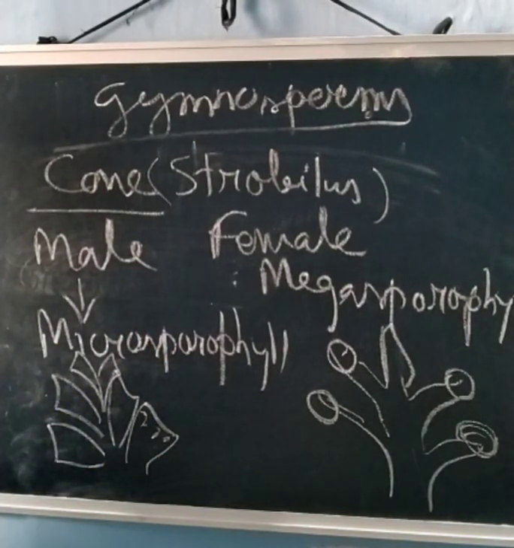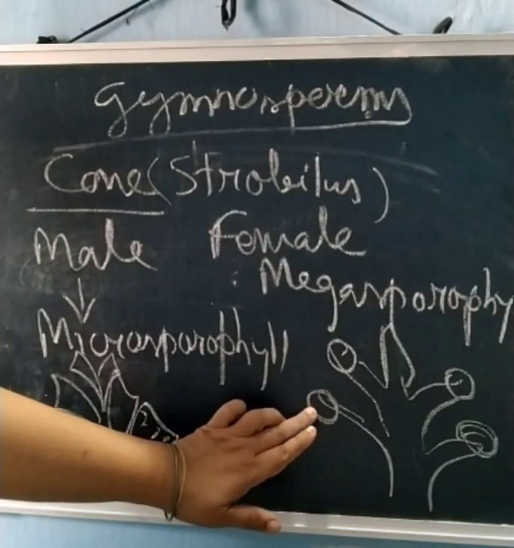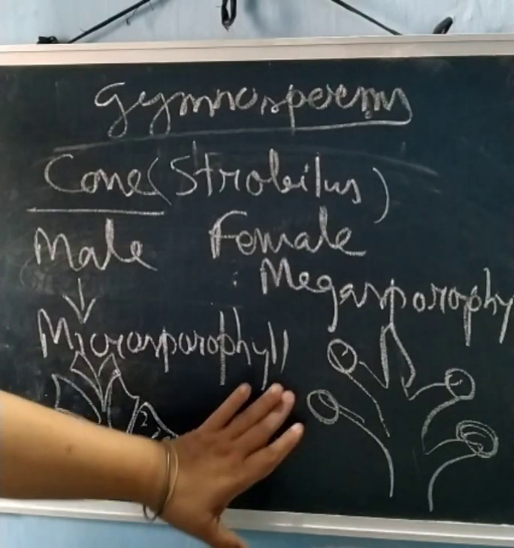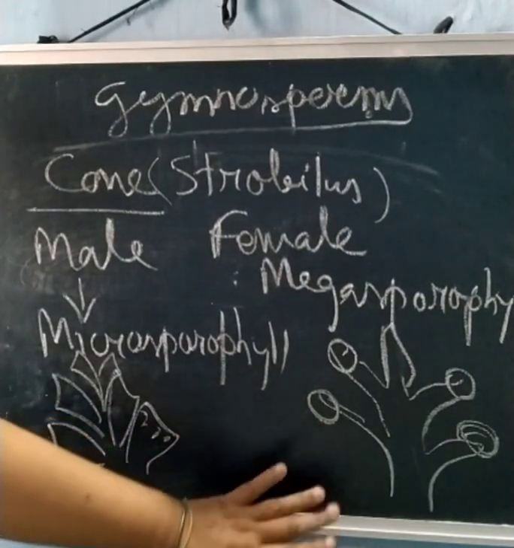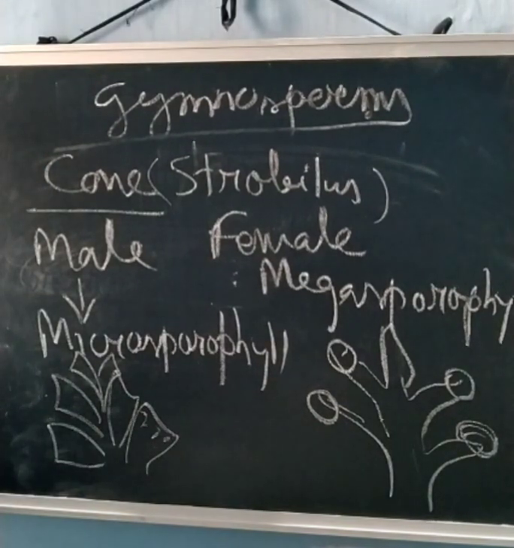Okay, so now fertilization happens, and after this fertilization, the seed will be produced from this ovule, laden with endosperm. These are exposed ovules, and then from there the seed disperses and new plants are produced.